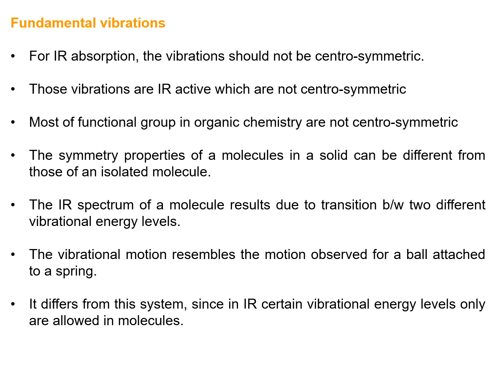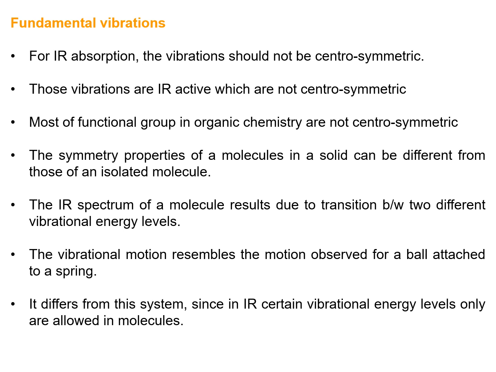The vibrational motion resembles the motion observed for a ball attached to a spring, that is called a harmonic oscillator. See, a chemical bond can be visualized as two balls attached to a spring, but it differs from this system since in molecules only certain vibrational energy levels are allowed.